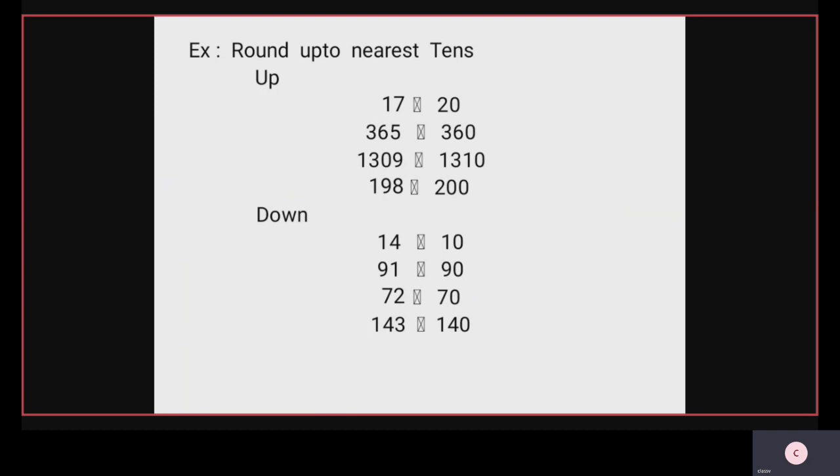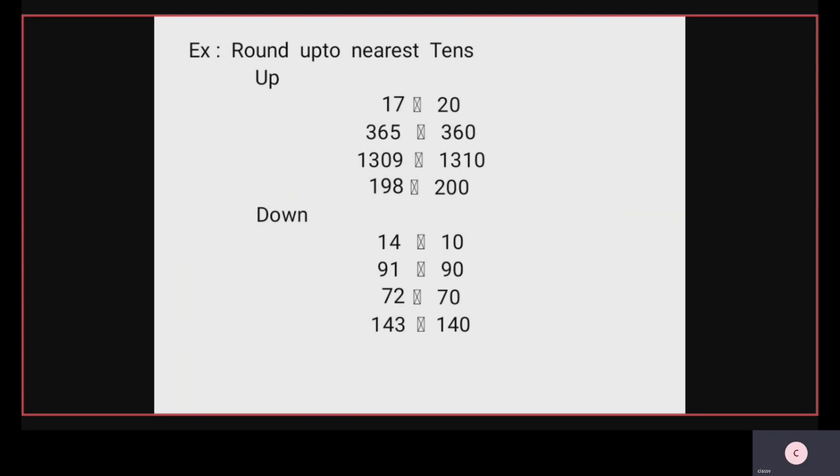Now 365. Next, 1309: 9 is nearest to 10. Next 198: 198 is nearest to 200. Now down: 14. 14 goes down, 13, 12, 11, 10.